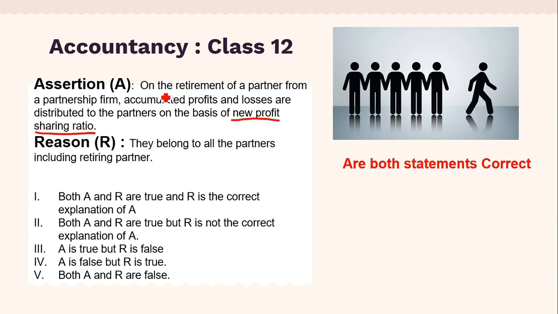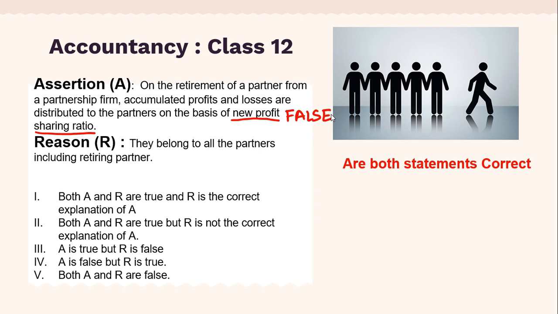So if you can see this first statement, what do you think? Is this statement correct or incorrect? At the time of retirement, all the accumulated profits and losses, are they distributed on the basis of new profit sharing ratio? No, this statement is false because it is distributed in old profit sharing ratio, not the new profit sharing ratio.